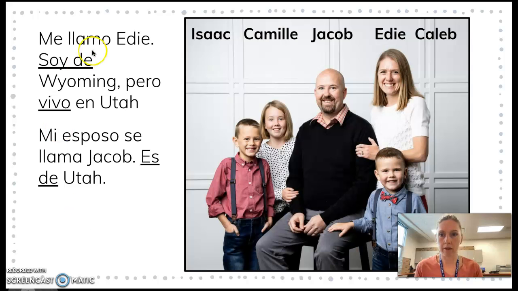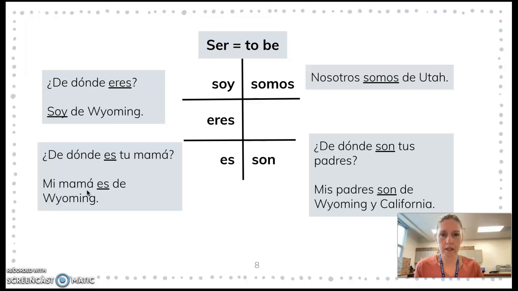Let's look at another one. So again, me llamo Edie, soy de Wyoming, pero vivo en Utah. Now, my spouse, he grew up in Utah, but he still lives in Utah. So I'm just going to say es de Utah. Okay, so let's see how this looks.